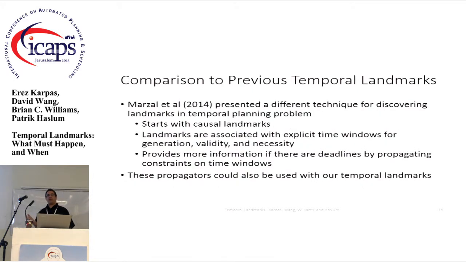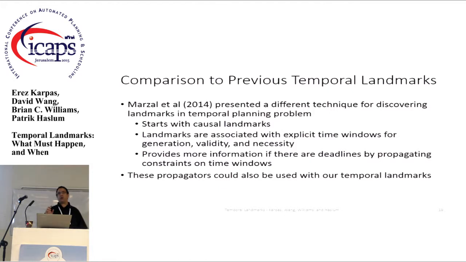Now, in fact, there was some previous work by Marzal, Onainda, and Sebastia that also did temporal landmarks. What they did was slightly different. They started with the causal landmarks, and then they used deadlines to refine 3 kind of temporal envelopes for each one. So necessity, validity, and generation, which kind of have a correspondence to our start and end of the fact landmarks, which you can read a bit more about in the paper.